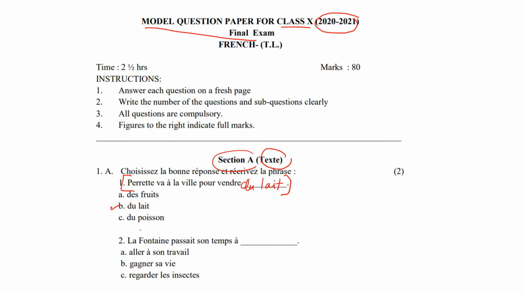Okay. Then second one, La Fontaine passait son temps à. Jean de La Fontaine spent his time. What did he spend his time doing? He didn't go to work. This is wrong. He was lazy. He didn't earn his living. This is wrong. He was watching insects his whole time. So, regarder les insectes will be your answer. Write the whole sentence.